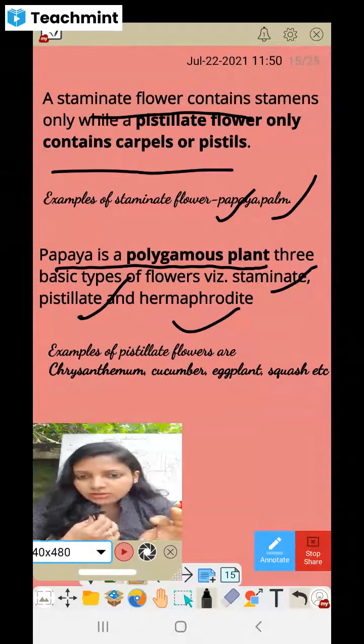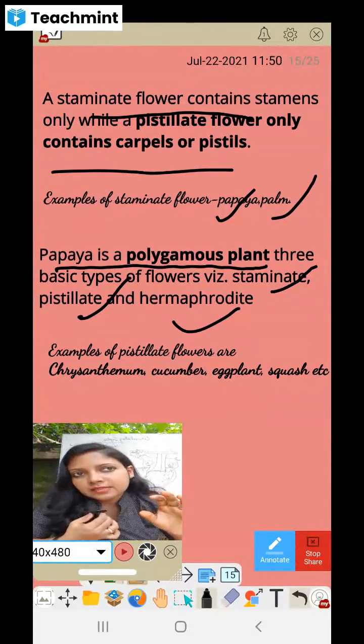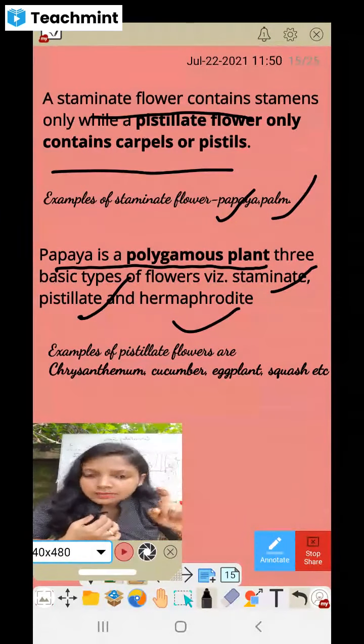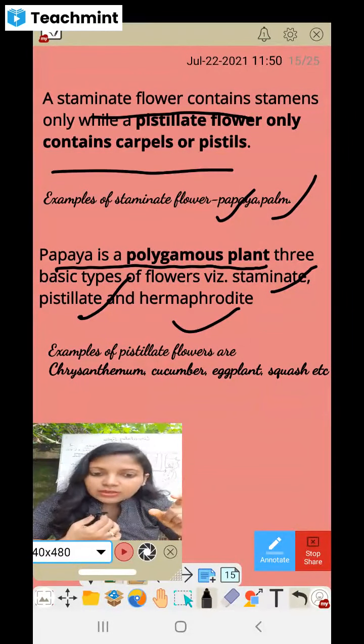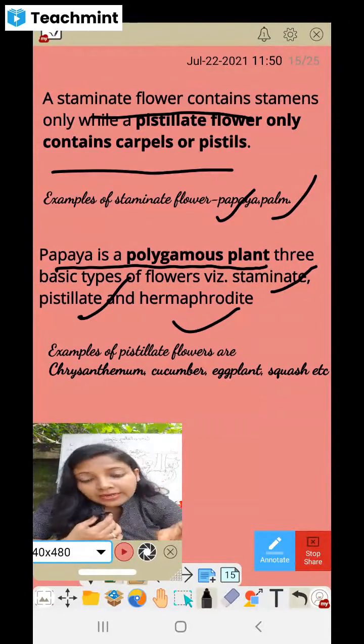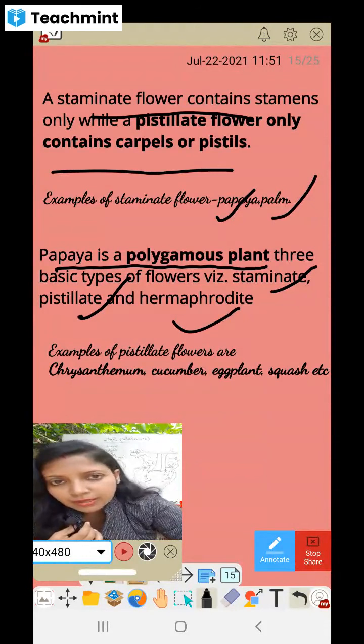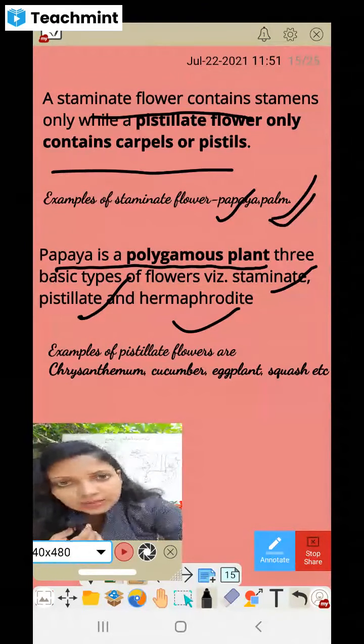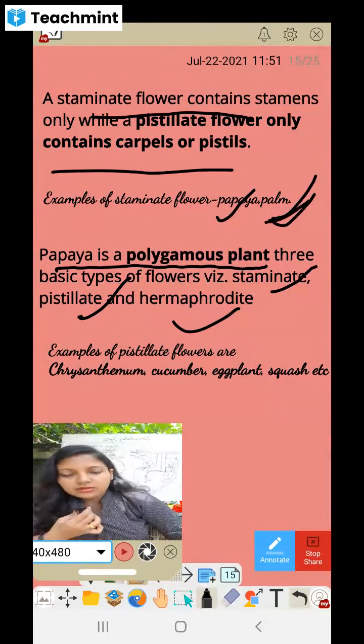So you cannot say that papaya is a male plant, because there are female plants also. Some plants will be hermaphrodite. But you can see staminate flowers in papaya also, as an individual flower plant. So that's the example. Papaya you can give, or definitely palm also you can give as an example of staminate flowers.